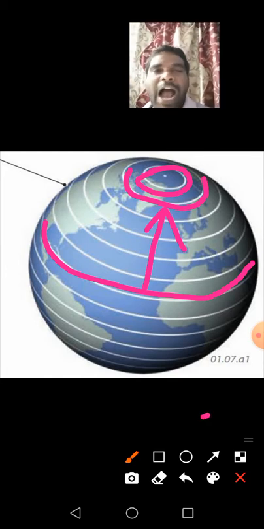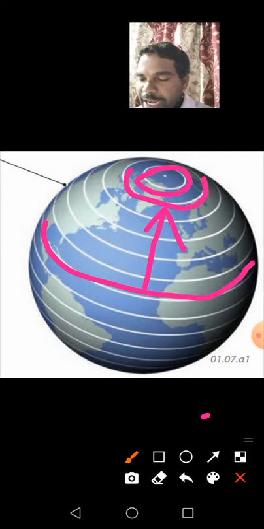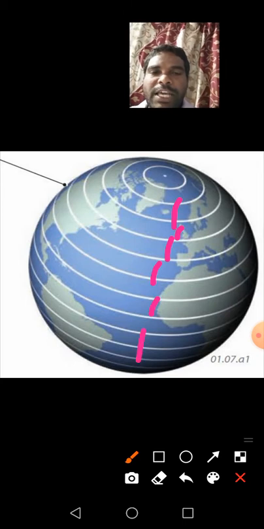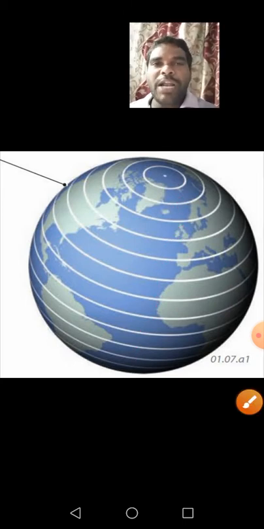Understand, children? All parallels are located at an equal distance from each other. See, the distance between parallels is the same. The distance from one to another is equal. Yes, and we have learned some important parallels on the globe. What are the important parallels on the globe? I'll show you.